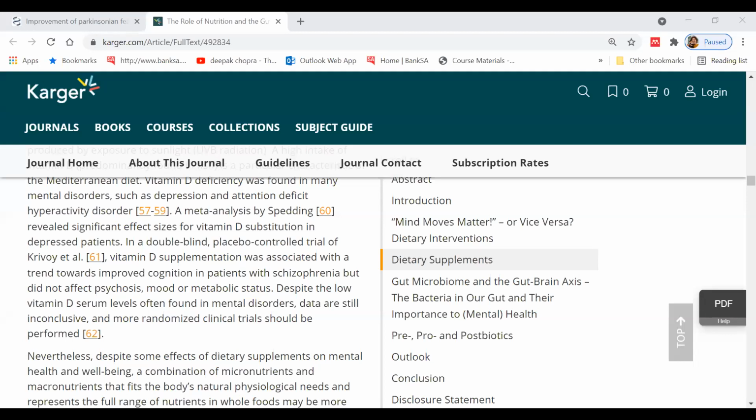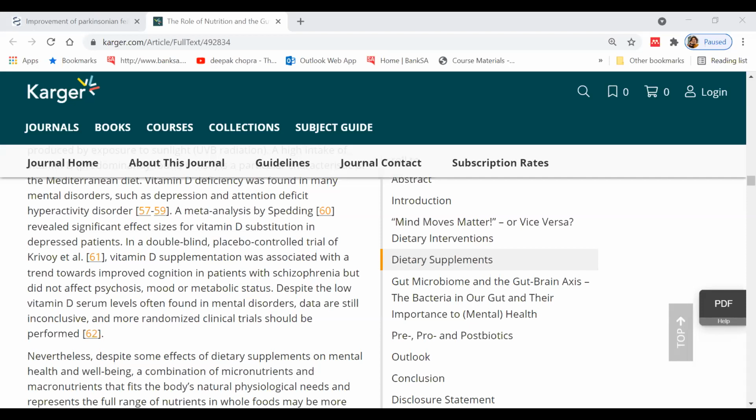SAMe would help therapeutically. Magnesium helps in most of these conditions. Zinc, because zinc helps in modulating receptors for all these neurotransmitters, such as NMDA.